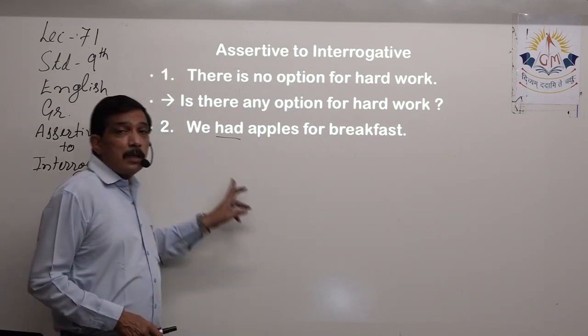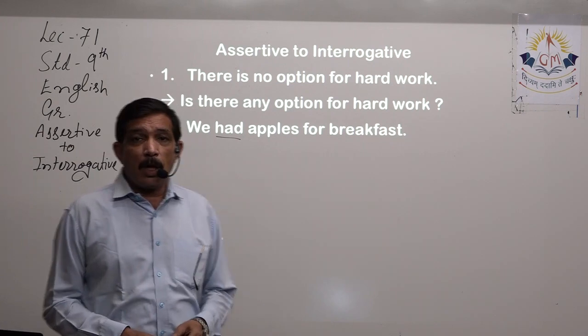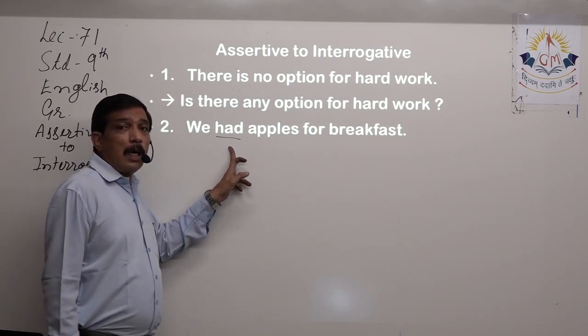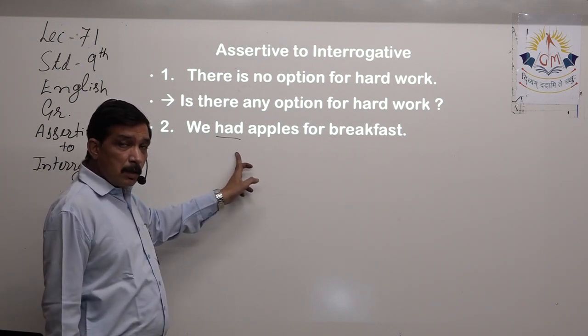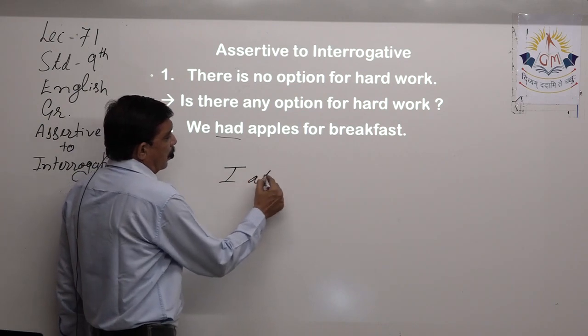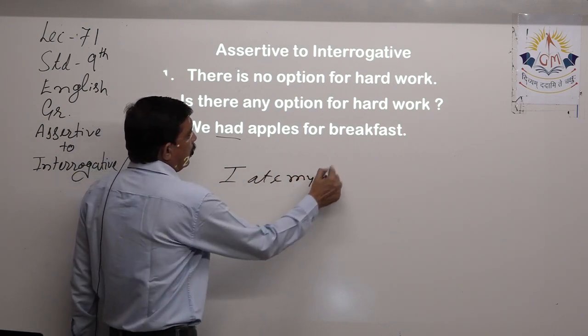I purposefully put this sentence over here because had is a helping verb, yes, but we don't write I ate my lunch.